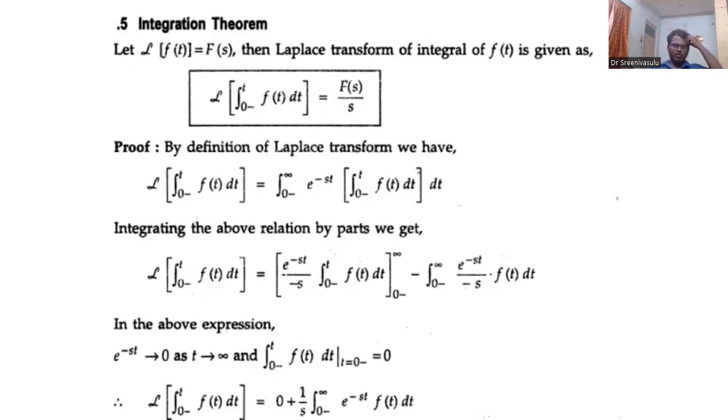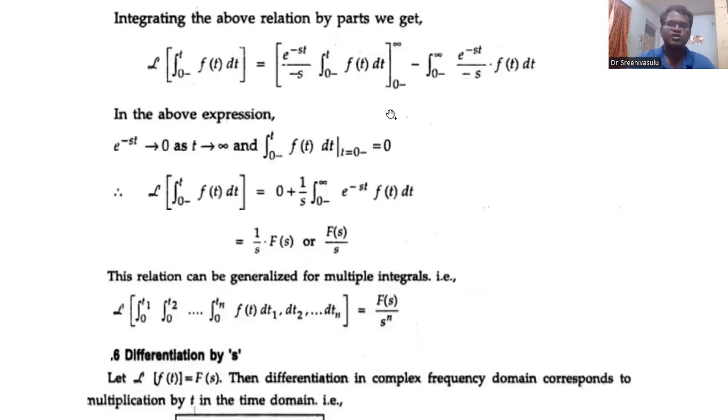And then if you apply this integration for this Laplace transform, integral 0 to infinity e power minus st into integral 0 to t f of t dt. You can rearrange these terms, integral 0 to t f of t dt, and then if you apply integration by parts, you will get F of s by s.